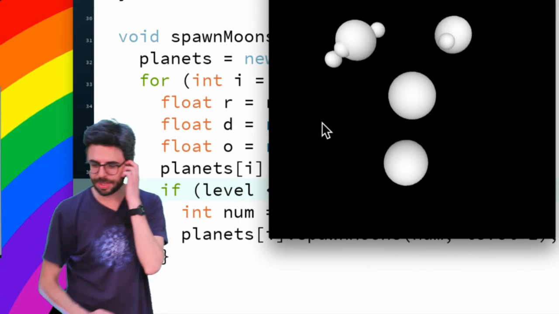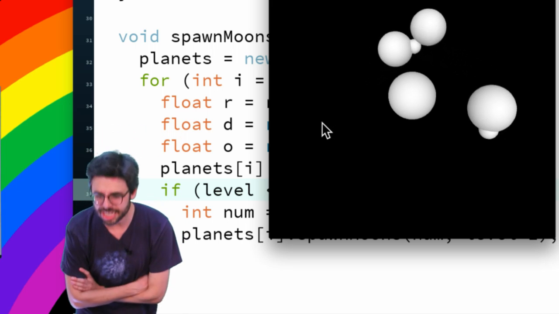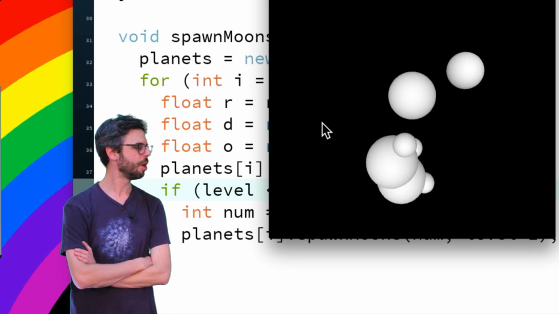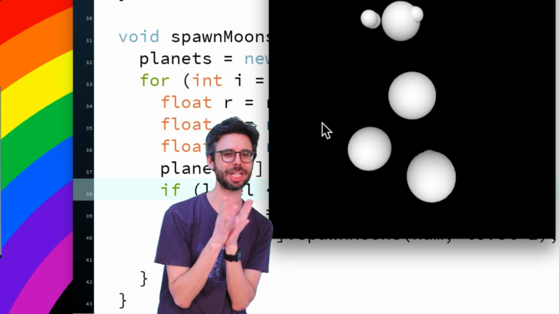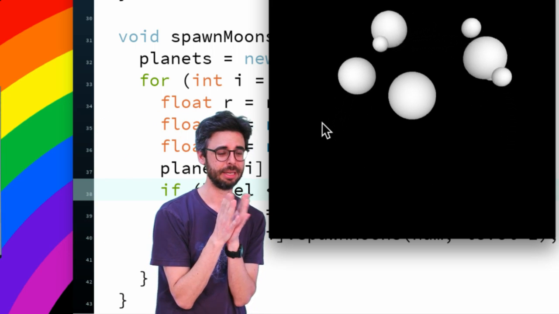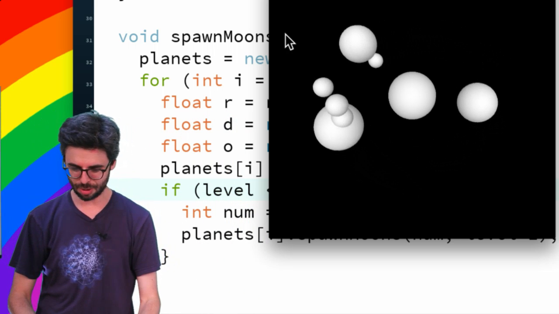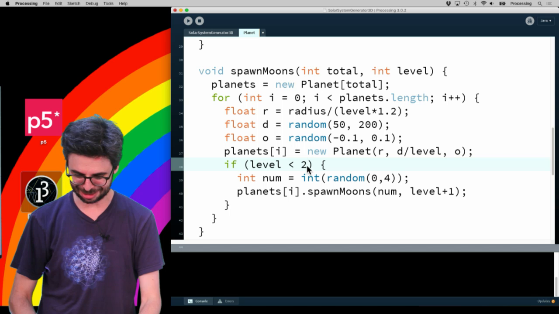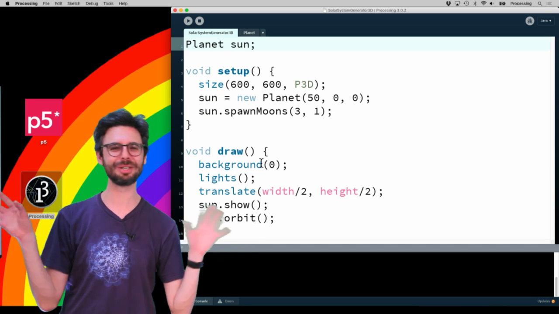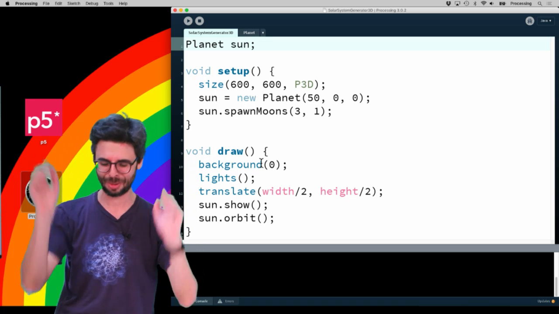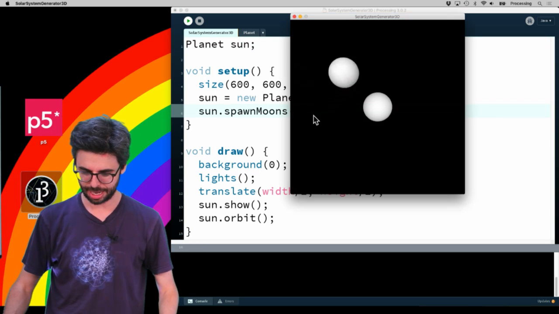I think an easy way to approach this problem would be to, I got a good idea. That's going to be just like a trick. Because let me try a few tricks here. Okay, so let me put this back to 1. I want to at least get this. I don't want to go down the Euler angles or quaternions way. So I'm just going to spawn 1 moon and see what it does.